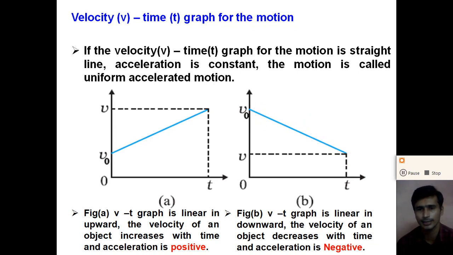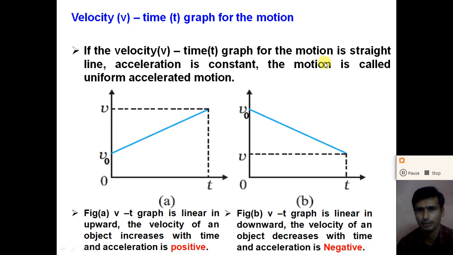But in this case the acceleration of the object remains constant, and so the motion is said to be uniformly accelerated motion. So dear student, from the velocity-time graph we can know the type of motion. If the graph is a straight line parallel to the time axis, the motion is uniform.